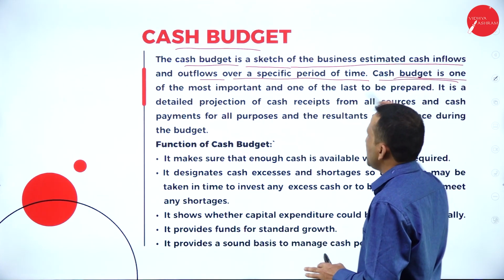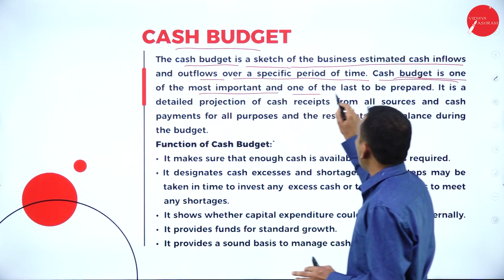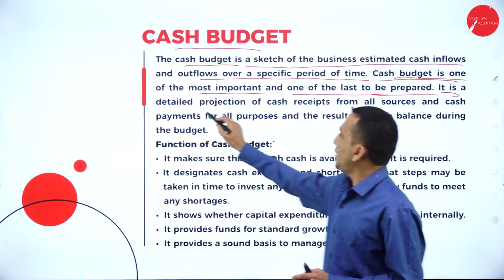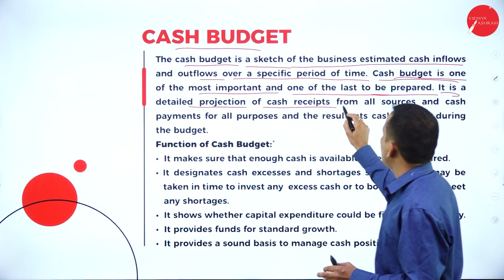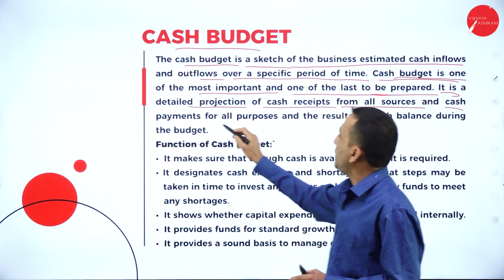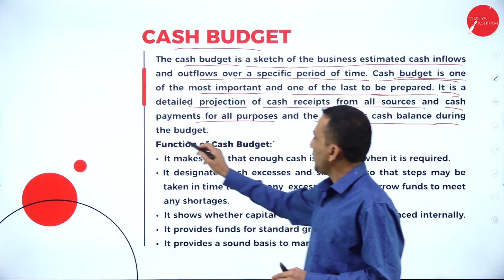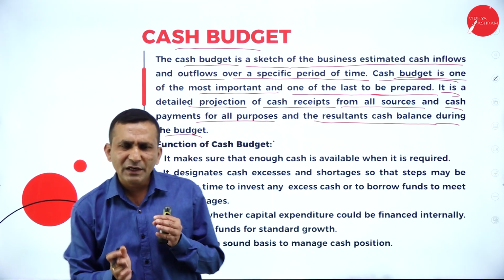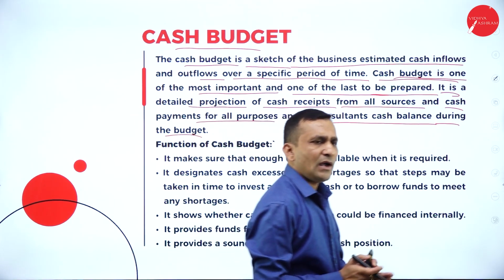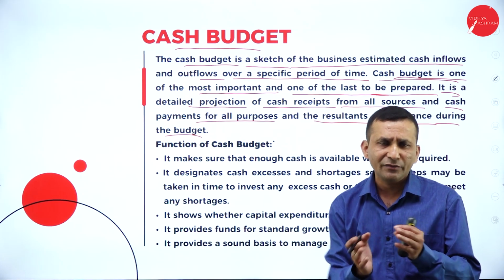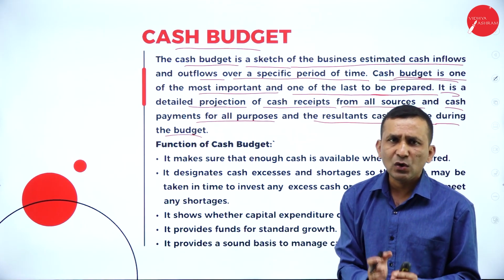The cash budget is one of the most important and one of the last to be prepared. Okay, so it is a detailed projection of cash receipts from all sources and cash payments for all purposes and the resultant cash balance during the budget period. So as management, they want to know what the available cash position or liquidity position is at the time of preparing the budget. They will get to know the opening balance and closing balance.